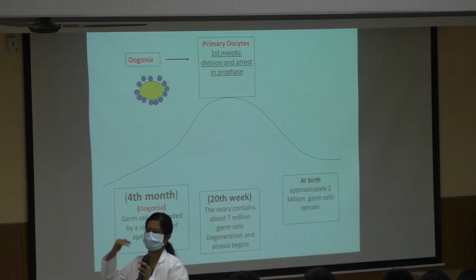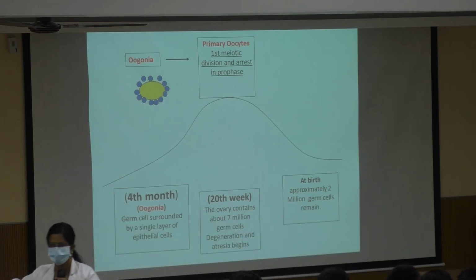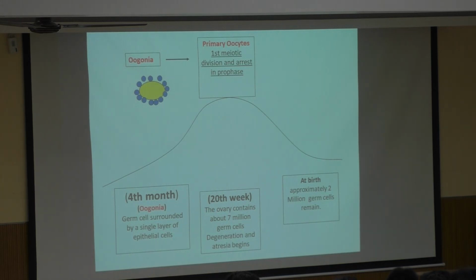When the girl actually attains the menarche, this oocyte will complete this first meiotic division, and a further series of development will happen. So this is the stage in the oogonia formation.